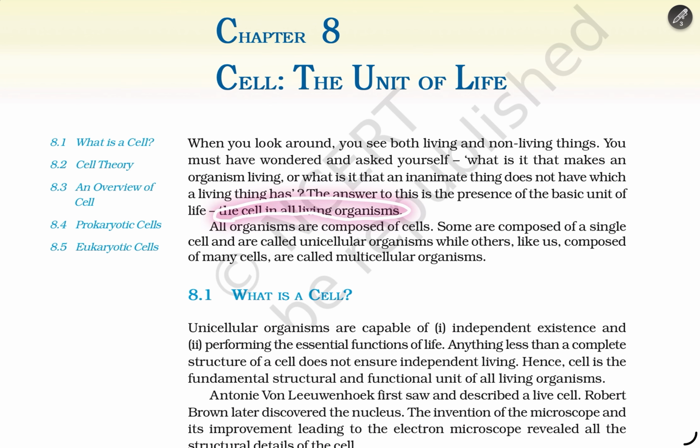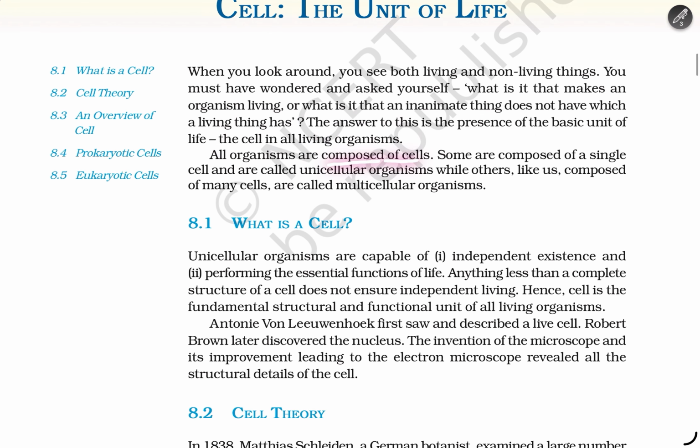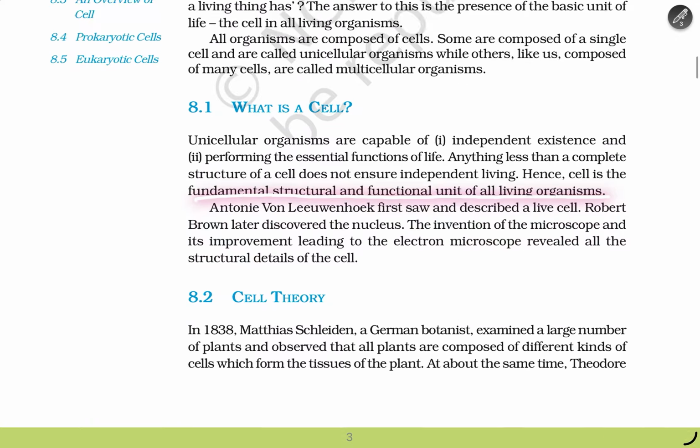The cell is in all living organisms. All organisms are composed of cells. Some are composed of a single cell and are called unicellular, while the others composed of many cells are called multicellular organisms. What is a cell? Unicellular organisms are capable of independent existence and perform essential functions of life. Anything less than a complete structure of a cell does not ensure independent living. Hence, the cell is a fundamental structural and functional unit of all living organisms.